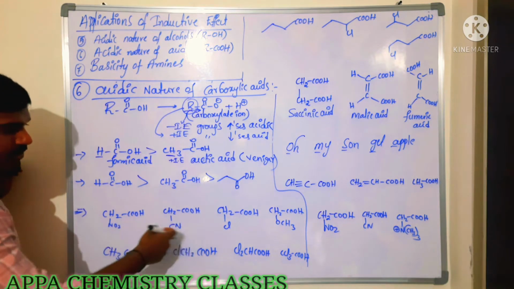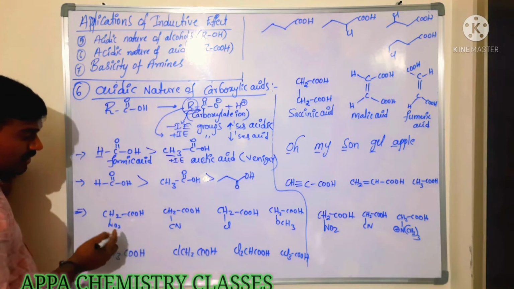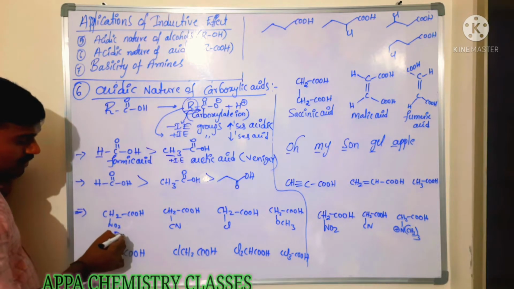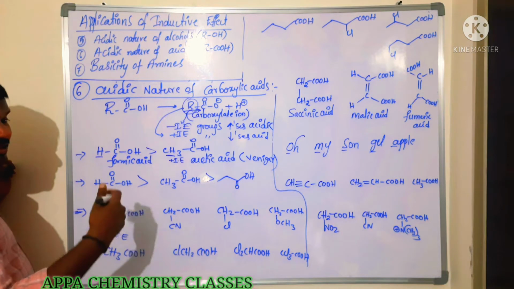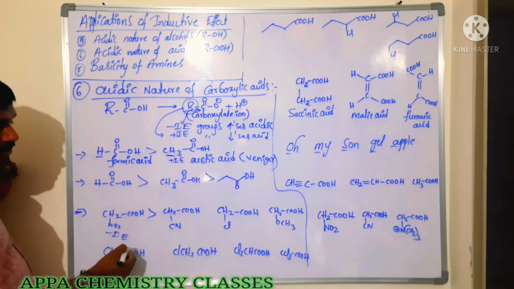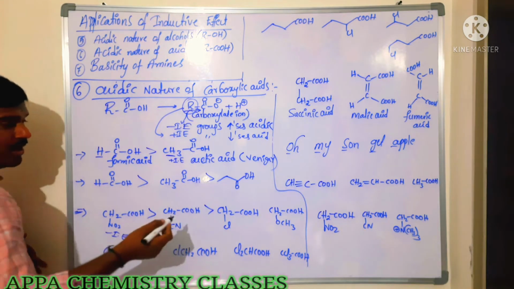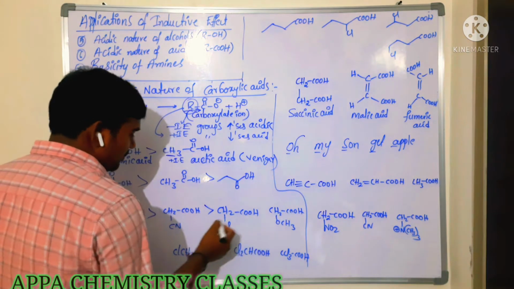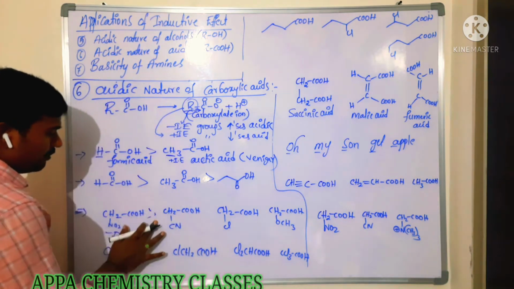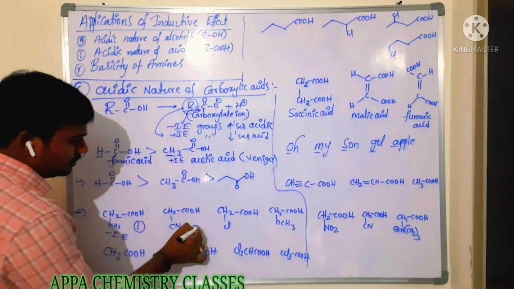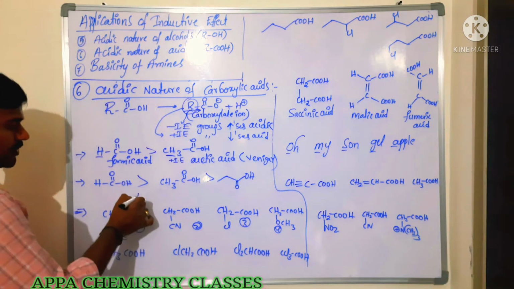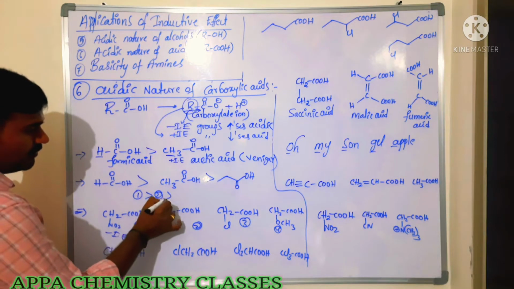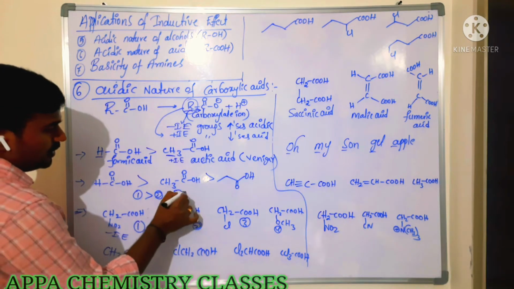Next after that, among these, which is more acidic here? This is a minus I group. It is also minus I. Among these minus I, which is a stronger minus I group? This nitro group. After that cyano group. After that this oxide group. Okay, so we have to take the numbers 1, 2, 3 and 4. First one is more acidic, after that second one, after that fourth one, after that third one.